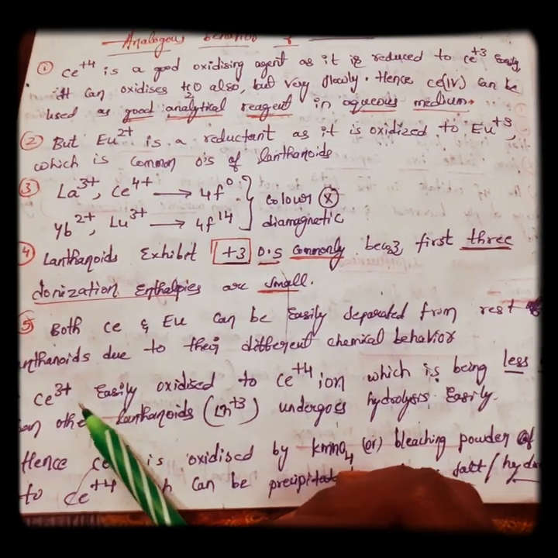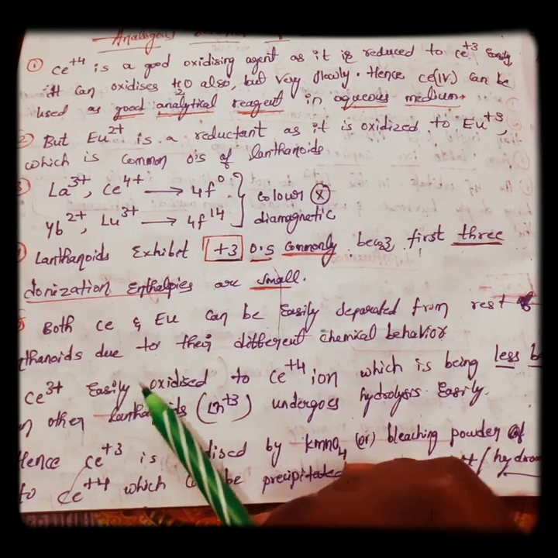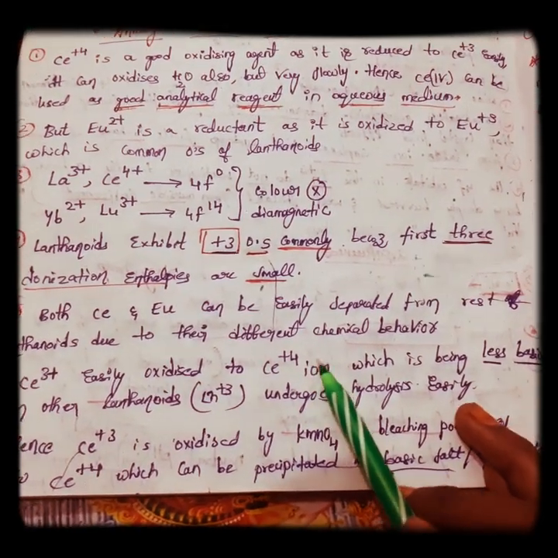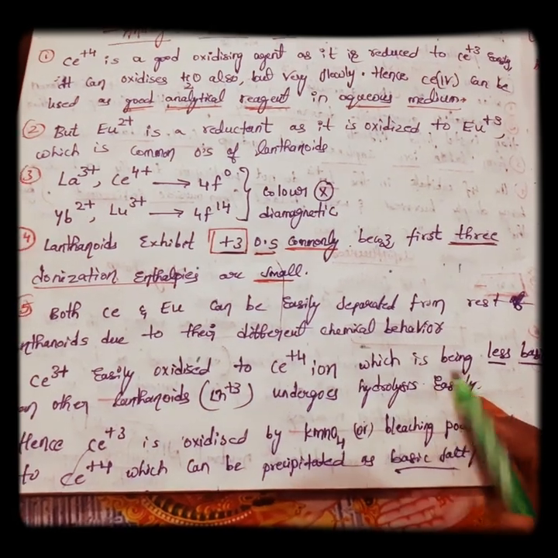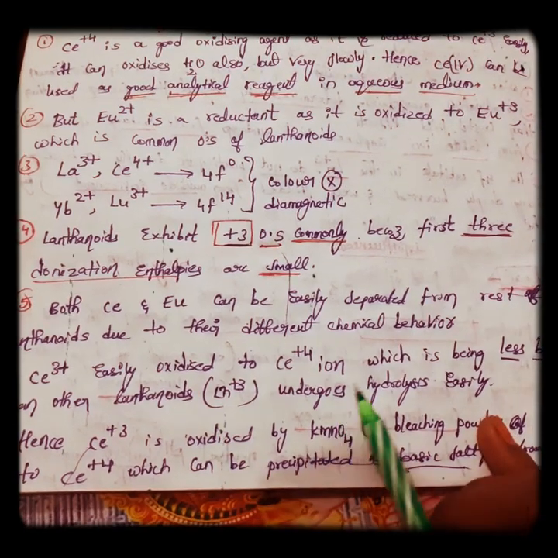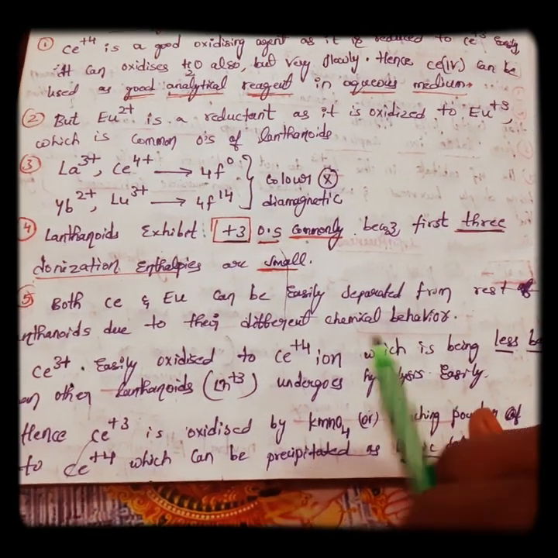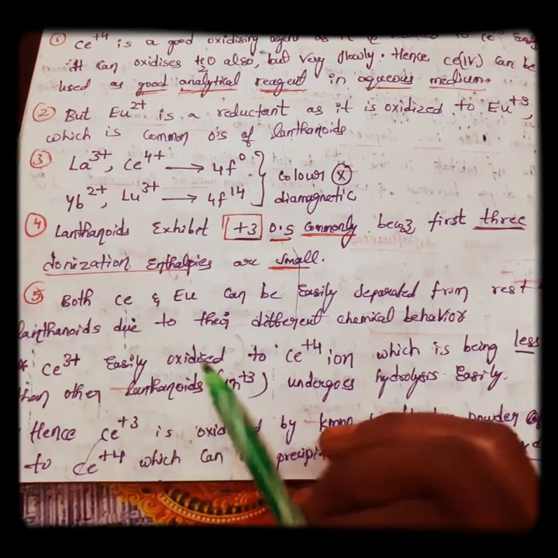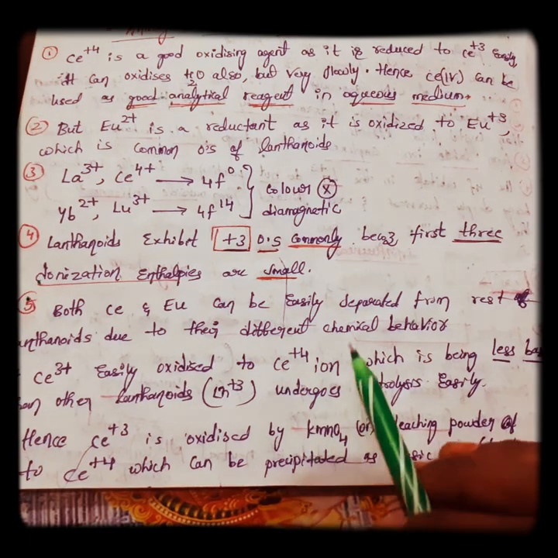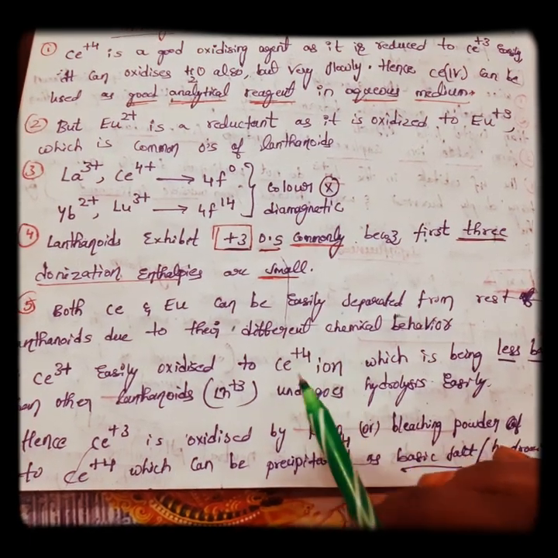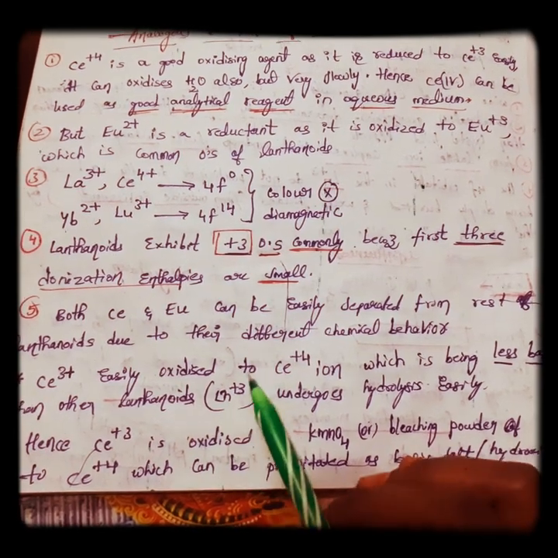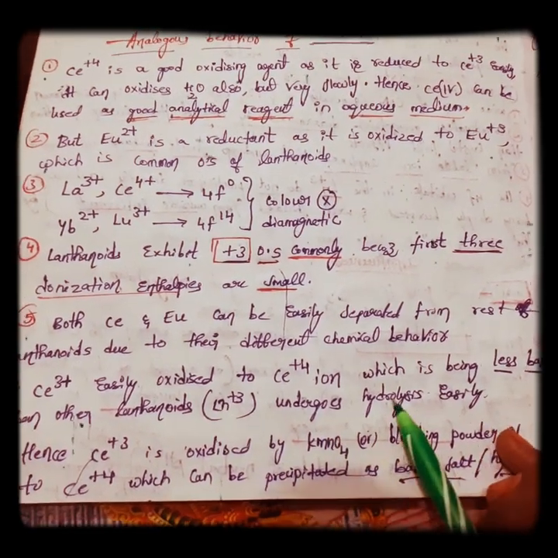This cerium +4 ion is less basic than other lanthanoids, which are in the +3 state, and it undergoes hydrolysis easily.